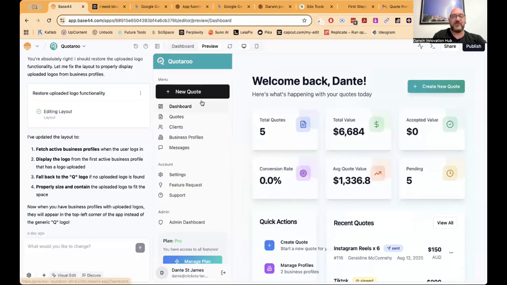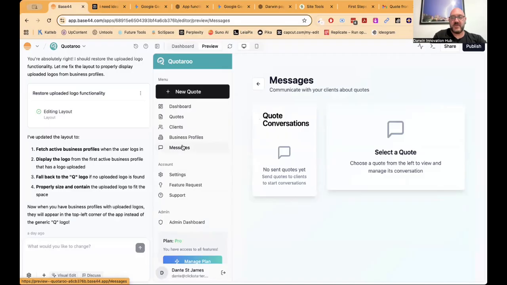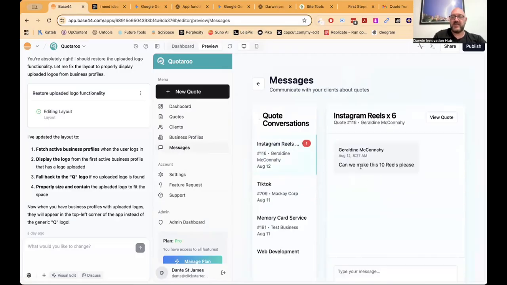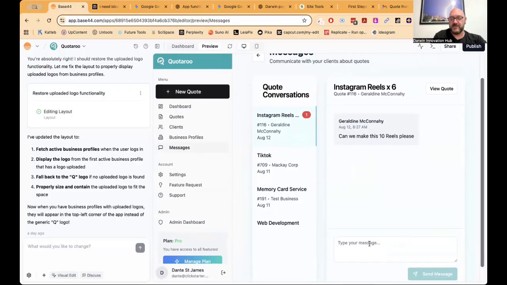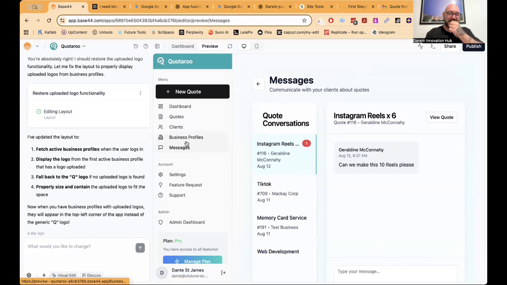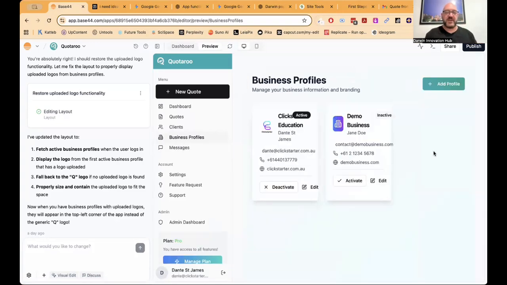So in here, I could go, for instance, into my messages, and it will show me this one, Instagram Reels times 6. I'll click on that, and there's the message. I can respond to that message, and they will see it on their public version of the quote as well. Now, all I need to do is generate an email that's going to go to them and say, your question has been answered. Or I can go and view the entire quote myself and see that. It allows you to do business profiles. You can have more than one with your colors and your fonts and all that sort of thing that'll show up on the PDF. So it's a really cool system.